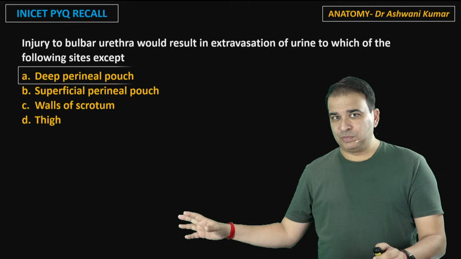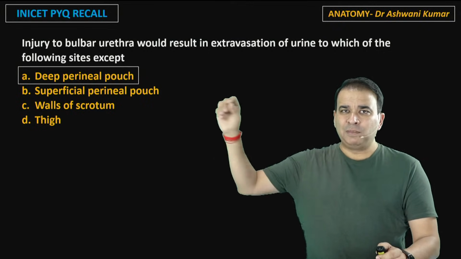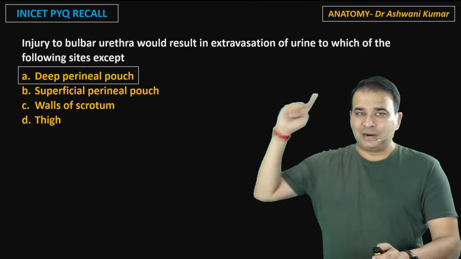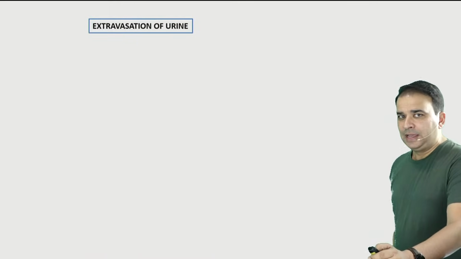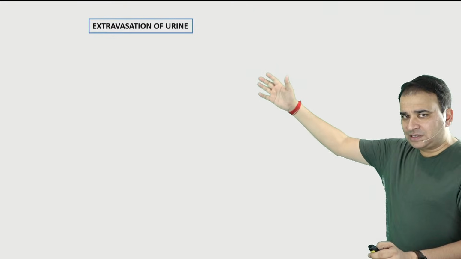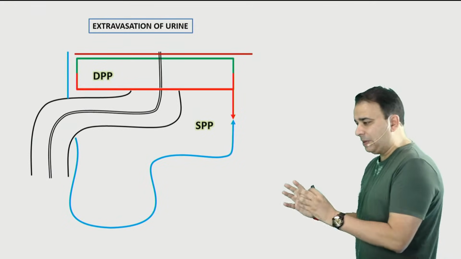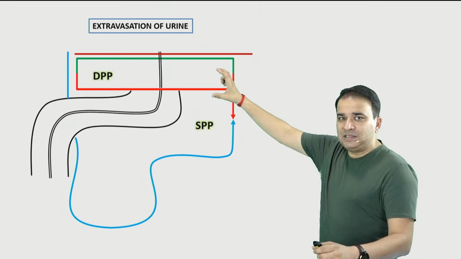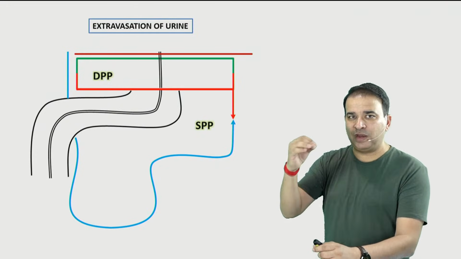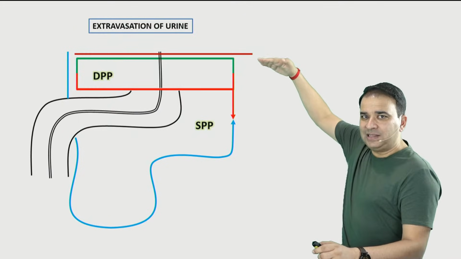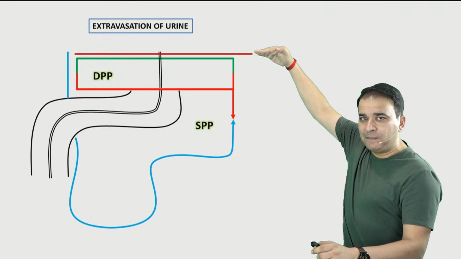Now, from these options, the answer is deep perineal pouch. But let's see why the answer is deep perineal pouch here. Just keep it in mind, it's a bulbar urethra there. Have a look at this picture, guys. Extravasation of urine: just a schematic line diagram for you. Let's say there's a picture of the perineum here. DPP is deep perineal pouch, SPP is superficial perineal pouch. Now let me give you a very quick orientation. The first layer there is the pelvic diaphragm, this one is the pelvic diaphragm.